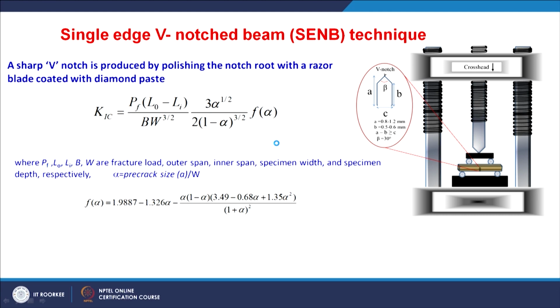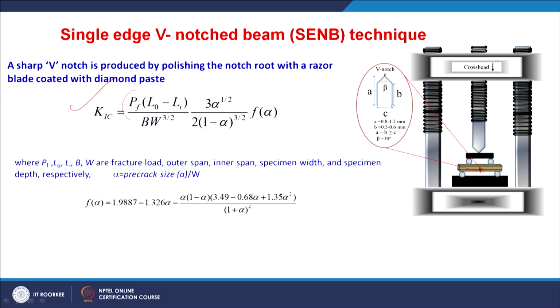There is a slight modification for the SENB technique. Here the notch is given as a V shape. It is zoomed here, you see there is a V notch. A sharp V notch is produced by polishing the notch root with a razor blade coated with diamond paste. It is actually a difficult task. Again after this notch you apply the loading conditions, so that there is a flexural loading and then fracture occurs. Again you determine the K1C.